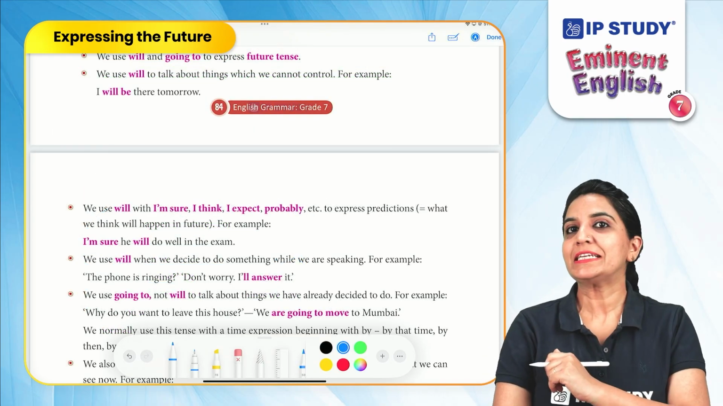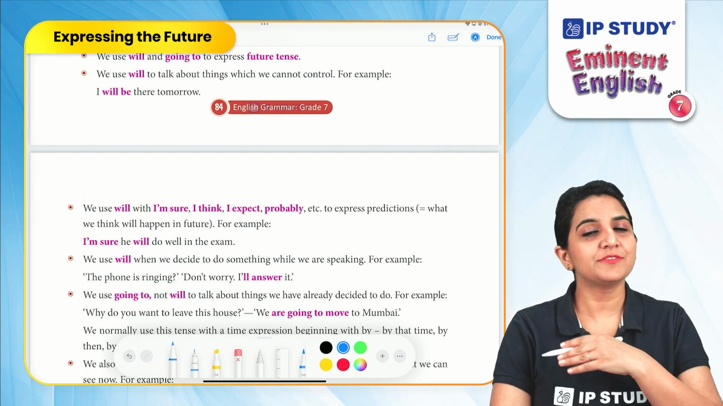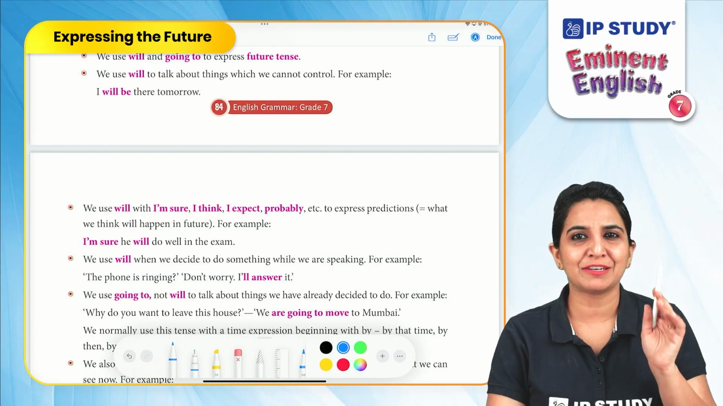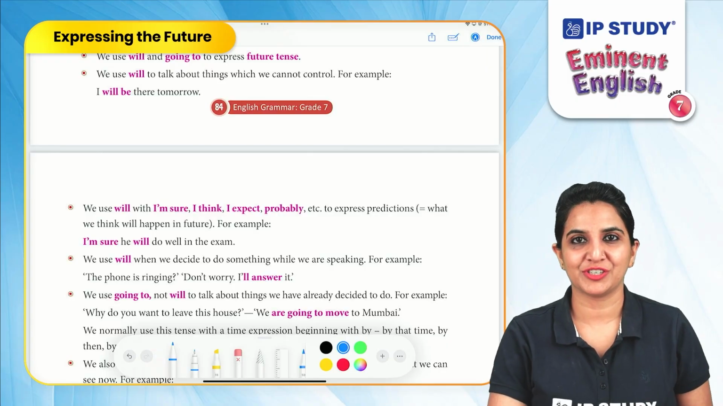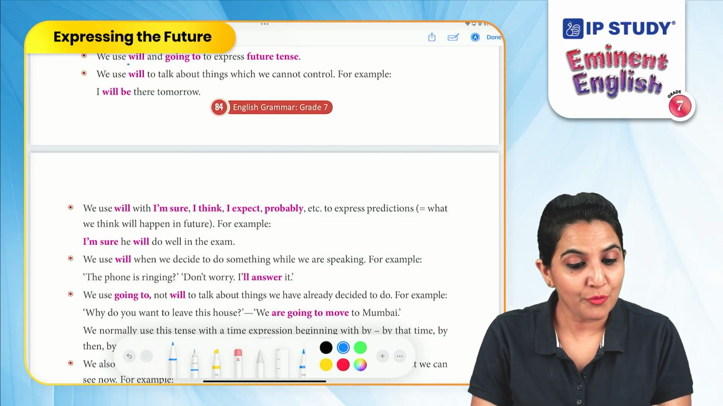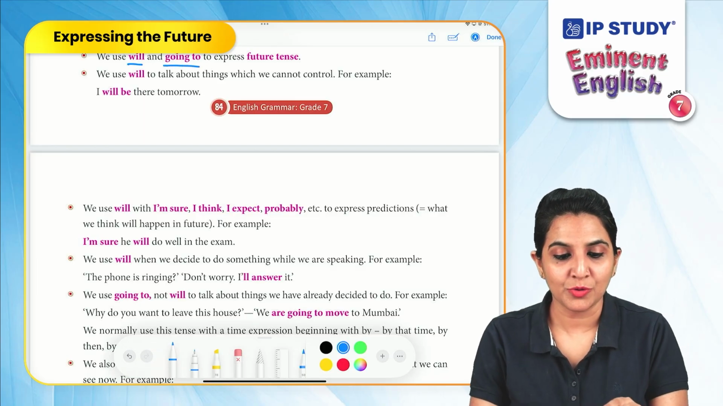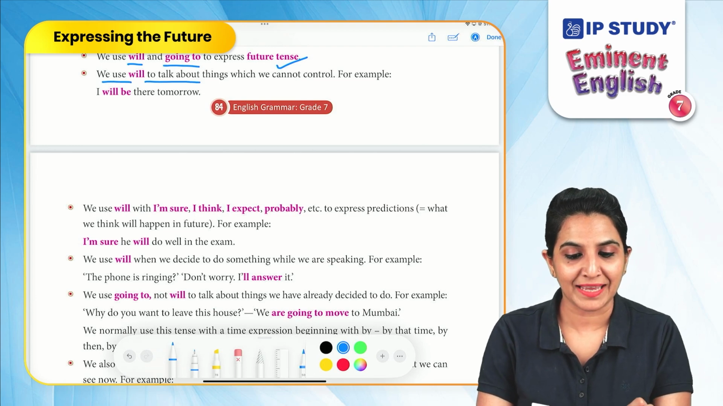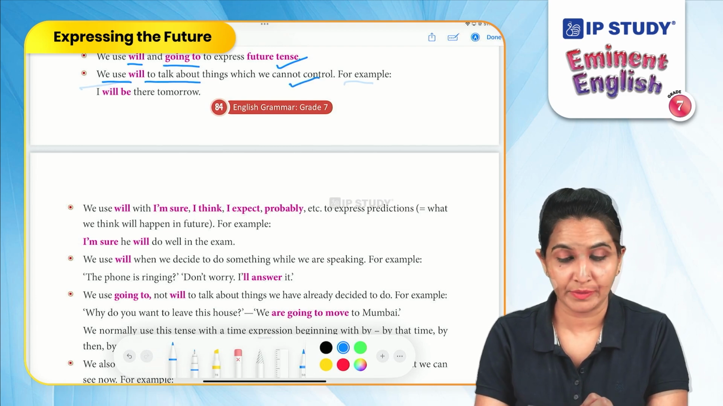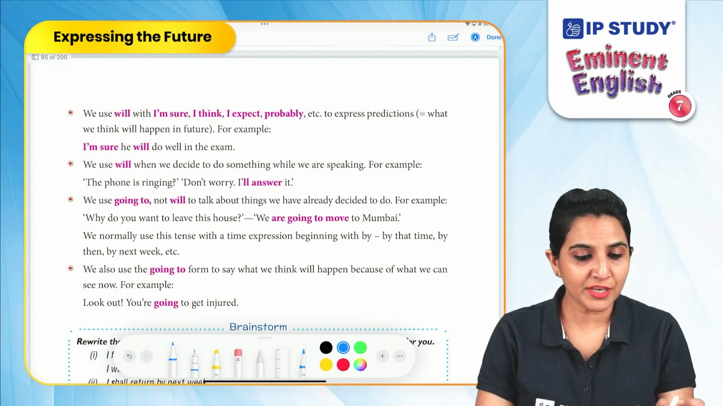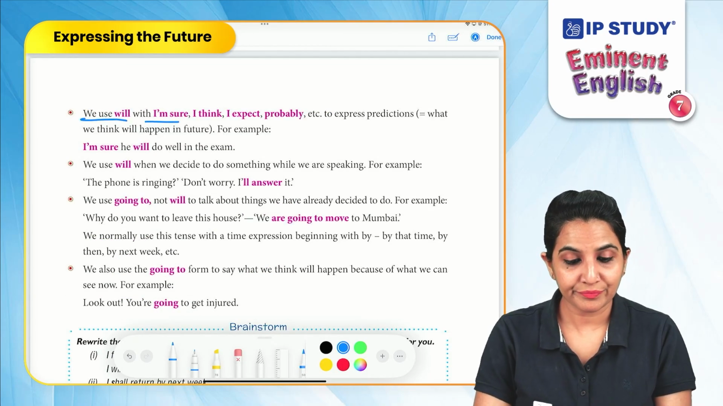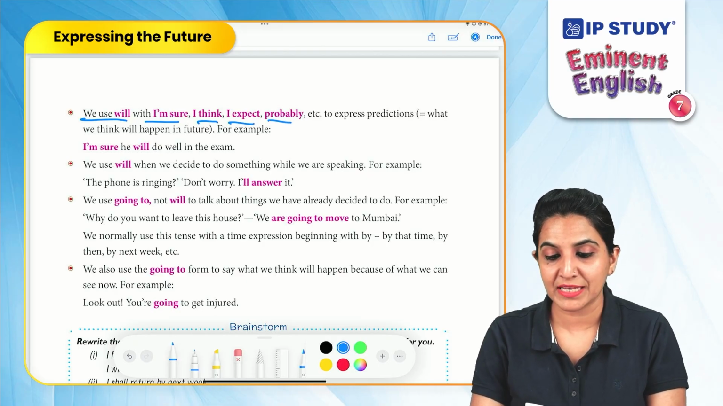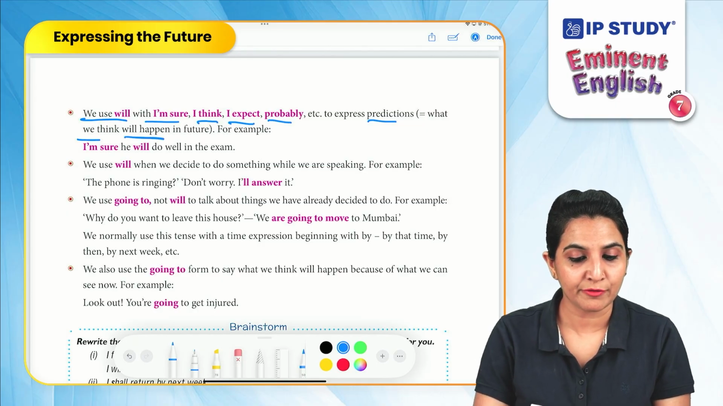Well, as we have already discussed, English grammar gives us very good tools to express something in the future. And the two tools that are very, very important in expressing the future, what are those? Well, will and going to. Will and going to are used to express the future tense. We use will to talk about things which we cannot control. For example, I will be there tomorrow. We use will with I'm sure, I think, I expect, probably, etc. to express predictions, what we think will happen in future.